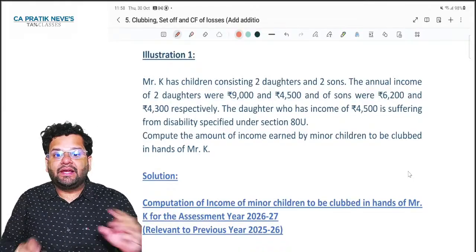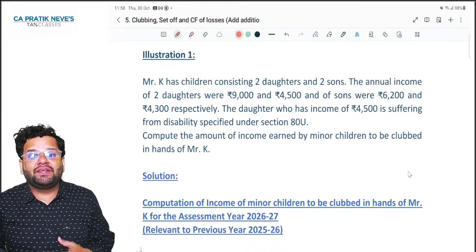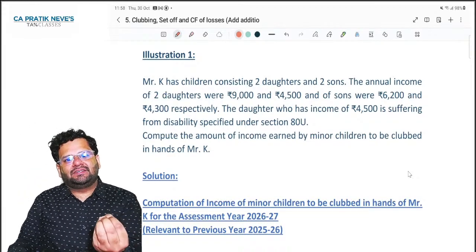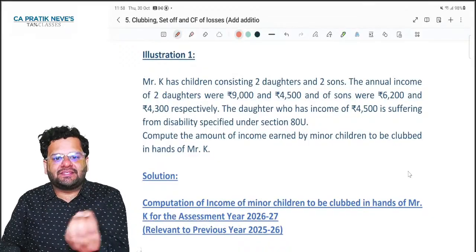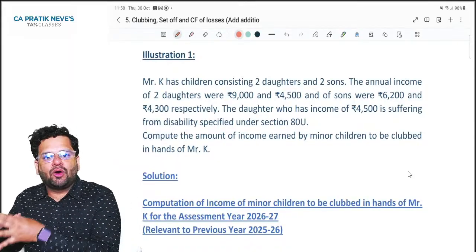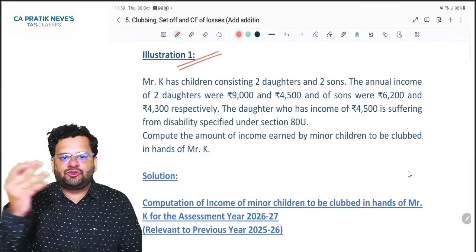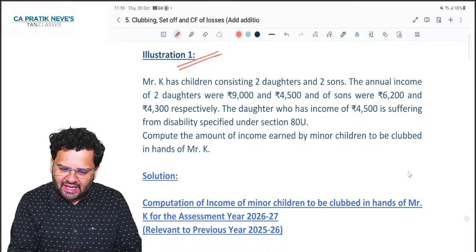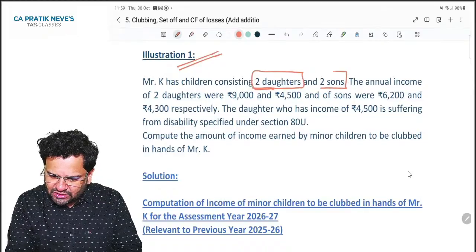Yes, wonderful. Let's see one basic example on this. So if anyone asks you to state certain provisions in which clubbing applies, you can give the case of income of minor child. And along with that, you can state this example also. See, what is the example? Mr. K has children consisting of two daughters and two sons.